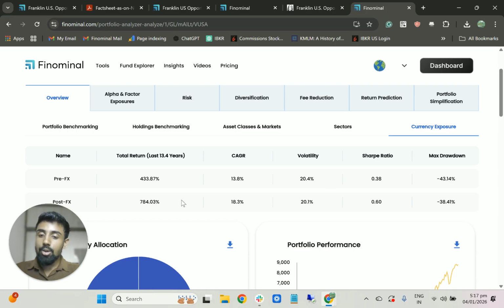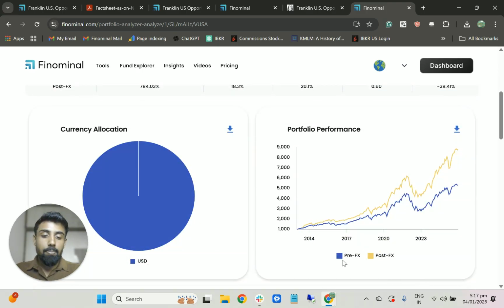So you can see pre-FX and post-FX. Pre-FX is basically the fund itself, without adjusting for the Indian currency. Once you adjust it for INR, you can see a massive improvement in returns.